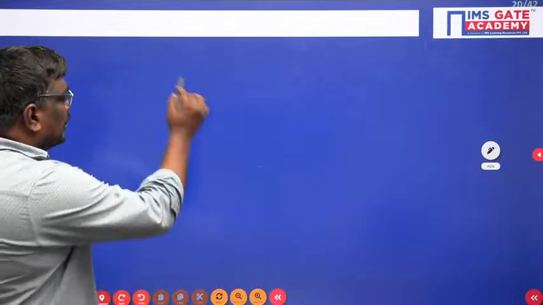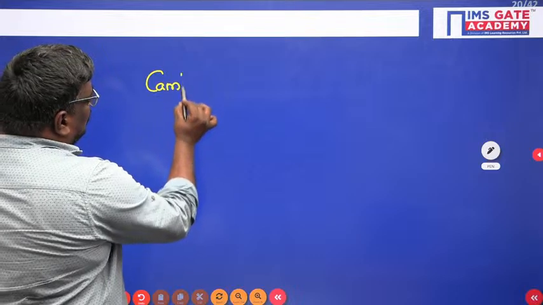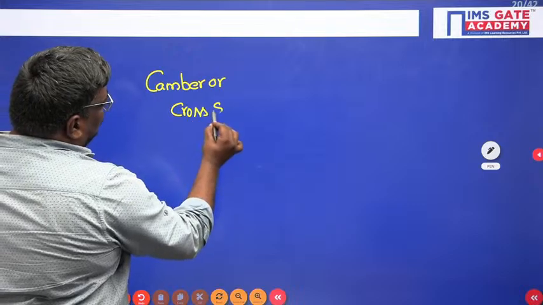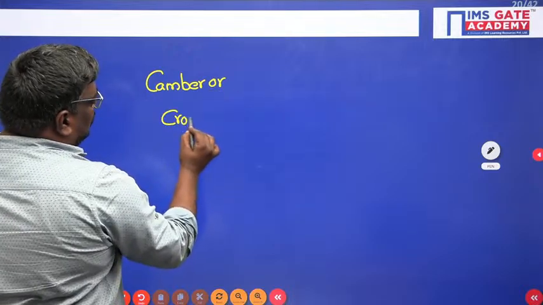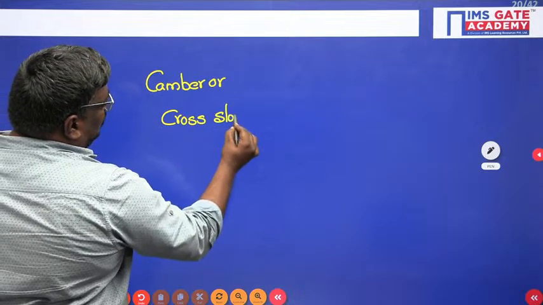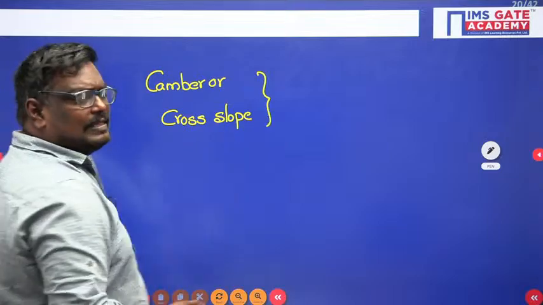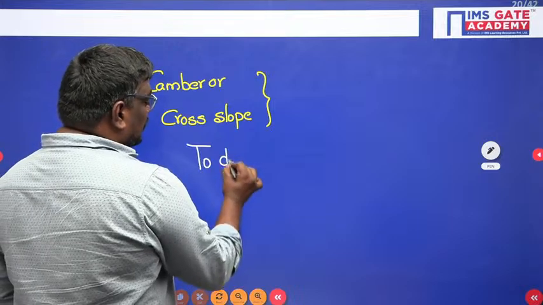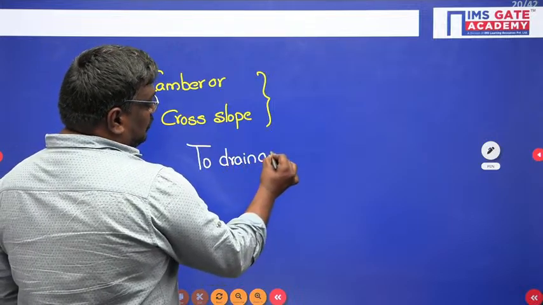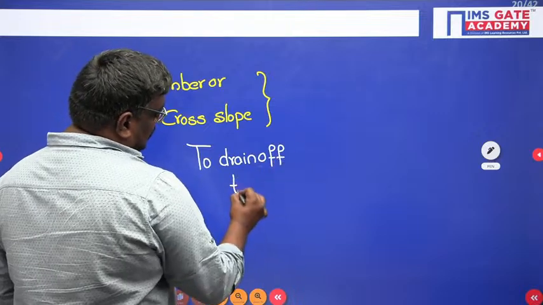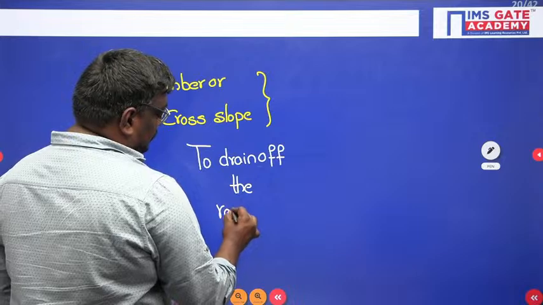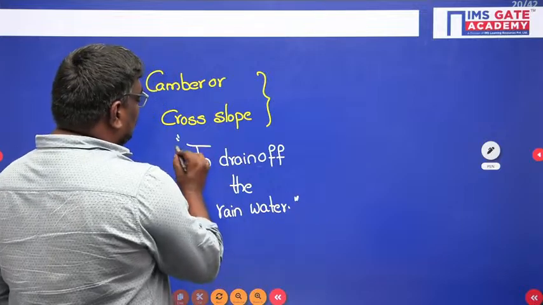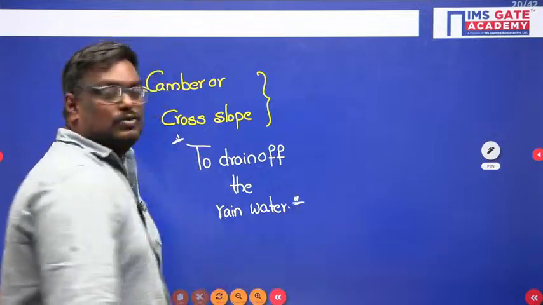Next, what is camber? We have a concept called camber, or cross slope. It is where you maintain the cross slope to drain off the rainwater. To drain off the rainwater, we use this camber, or cross slope.